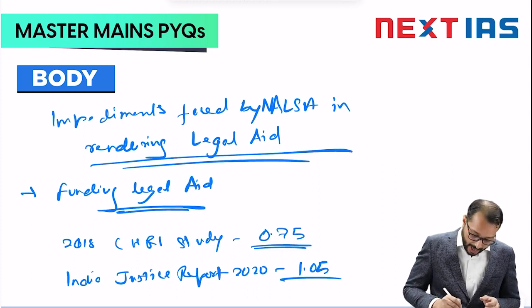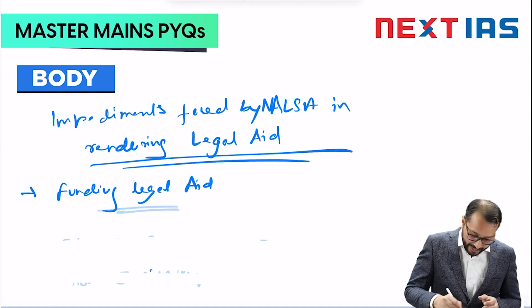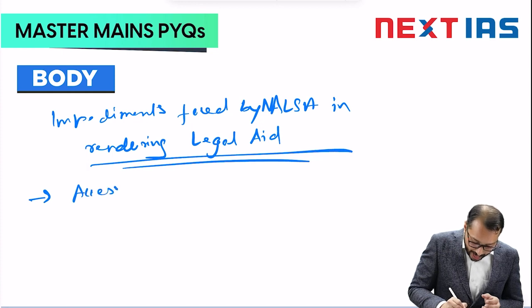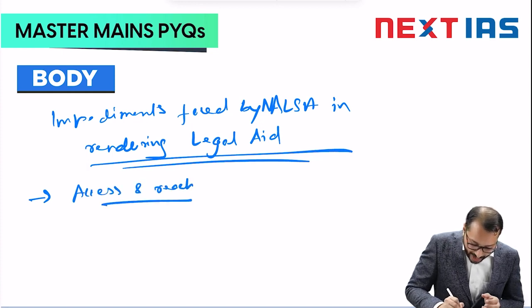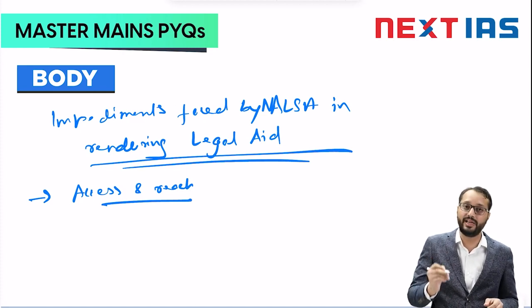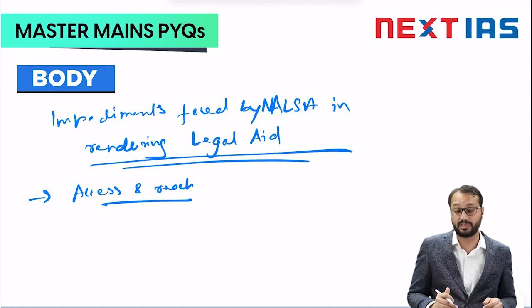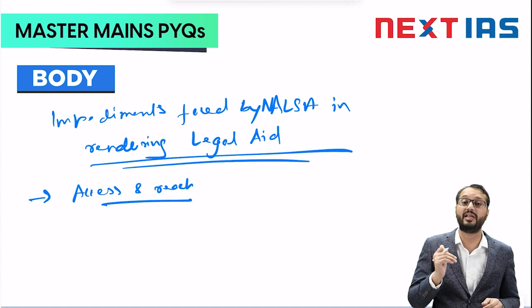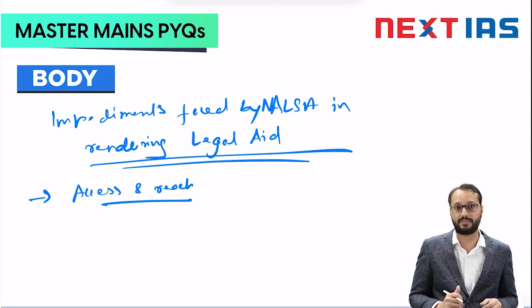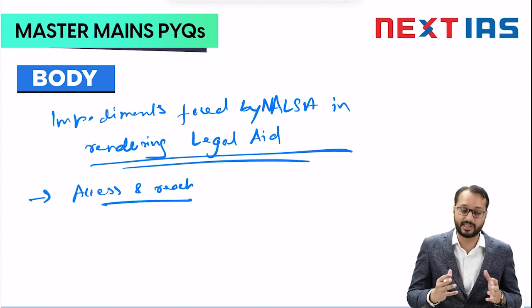Next problem in India, as far as the legal aid goes, is access and reach, right? The next problem is access and reach, the issue of access and reach. Now, the legal aid services mostly are for the poor and the illiterate. Now, the biggest problem here is that most of the times the poor and the illiterate do not know of their basic rights and legal rights. So many of them are not aware of the schemes, right? So this basically is a problem of underutilization of services, right? So this again, access and reach is also a problem.